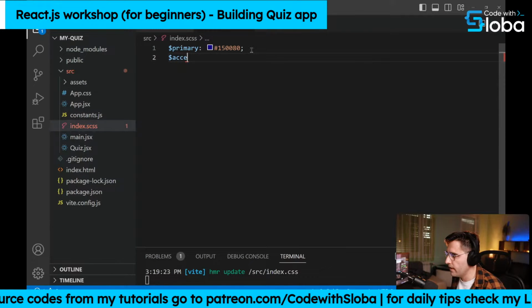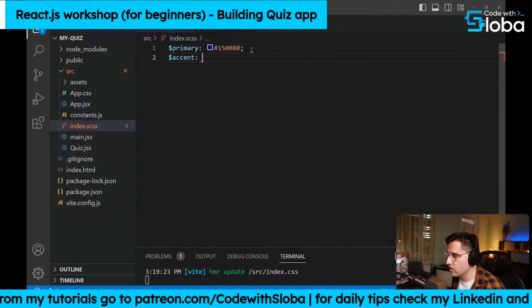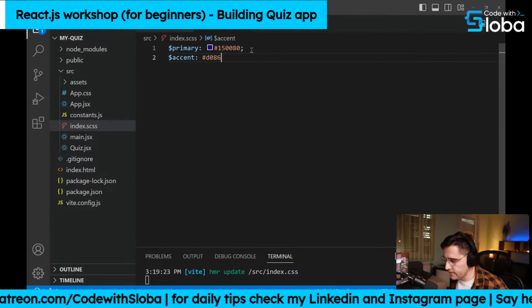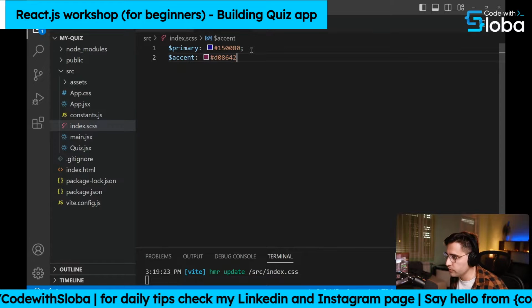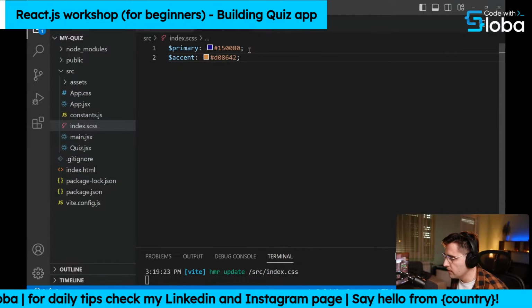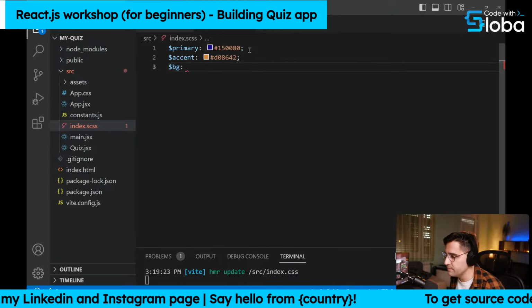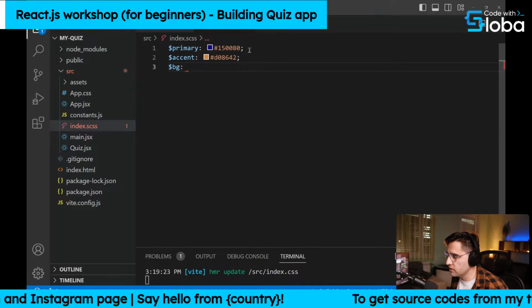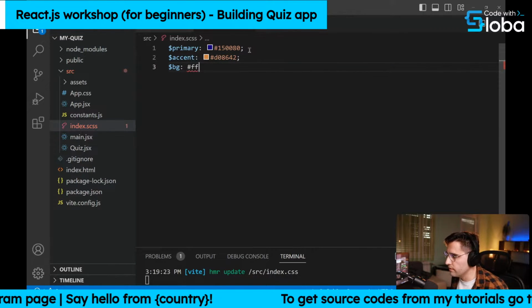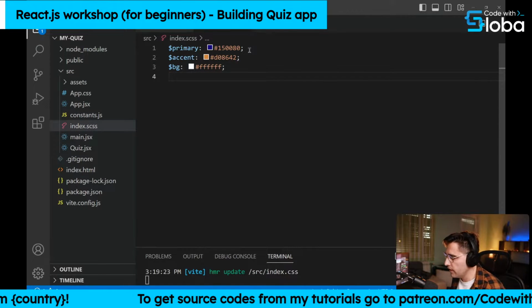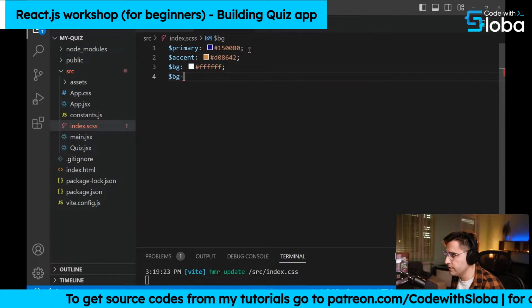Then we want to add an accent color, and it's going to be something like orangey, D08642. Then we want to add a color for the background. Let's name this variable BG, and it's just going to be white, FFFFFF, like so. Now we want to add BG-accent.